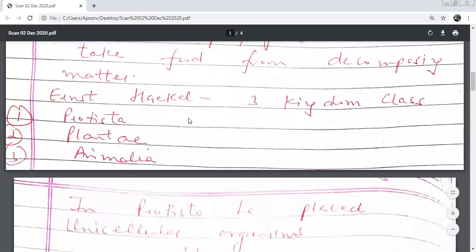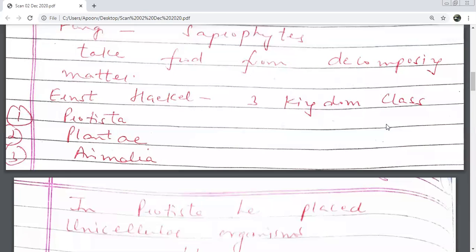Now we come to the third person, Ernest Haeckel. He gave a three kingdom classification. By now, children, you must have understood that two kingdoms will not work. People also understood that at that time, and now they were looking for another kingdom to be added. So the third person who comes in the scene is Ernest Haeckel. How many kingdoms? Three kingdoms. Protista, Plantae, Animalia.